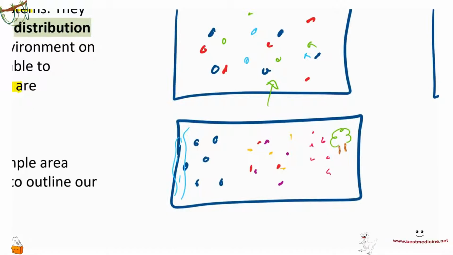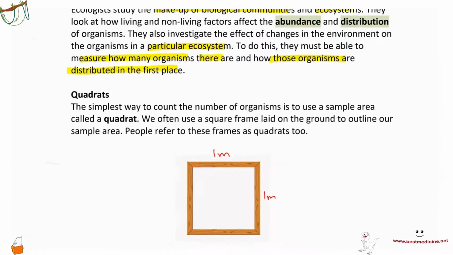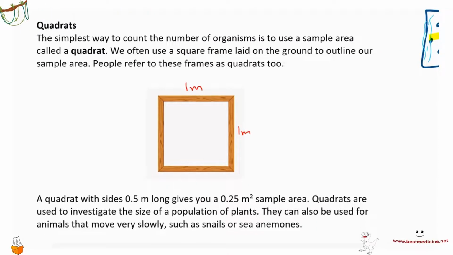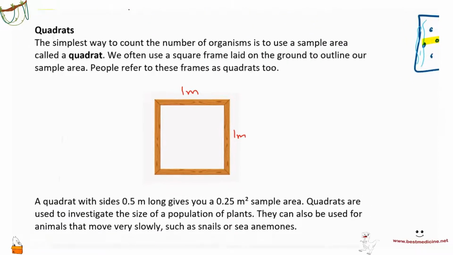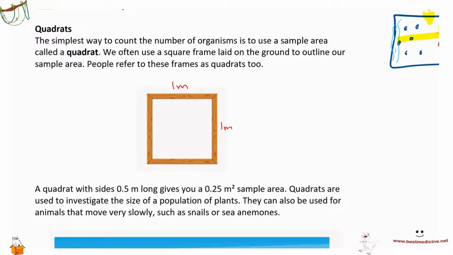So how are they distributed? If you go far away from, let's say, the river, how does the number of organisms for a particular species change, right? And so on. So one method to get this data is quadrats. So how would you use a quadrat, and what actually is a quadrat? A quadrat essentially is just a wooden, or it doesn't even have to be wooden, it could be made of plastic or anything really. It's a square frame that you lay on the ground in a particular area and count the number of species in it.